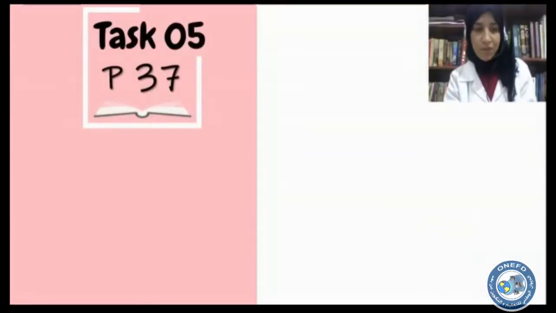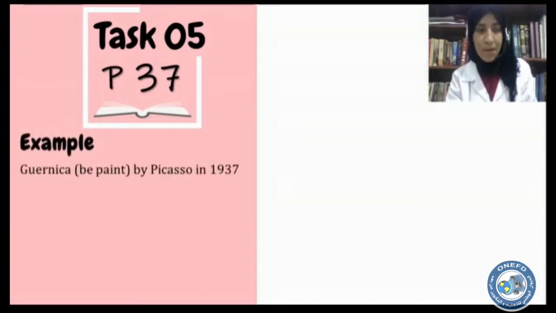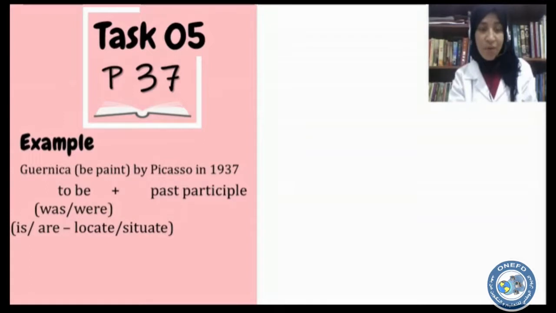So before doing task 5, let's look at an example and see what to do. So here we have a sentence. Guernica be painted by Picasso in 1937. So here we are going to conjugate the verb between brackets. Here we have verb to be. To be should be conjugated in the past simple, was for singular nouns and were for plural nouns.